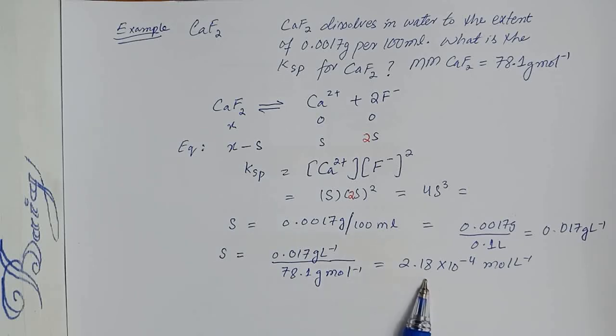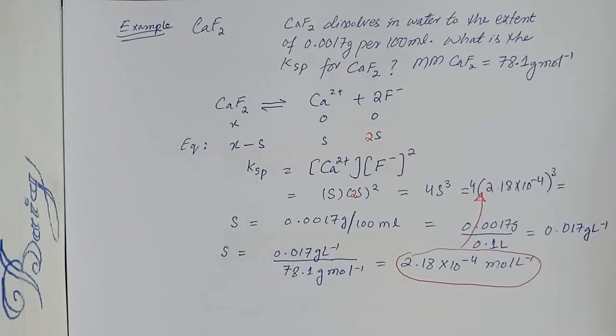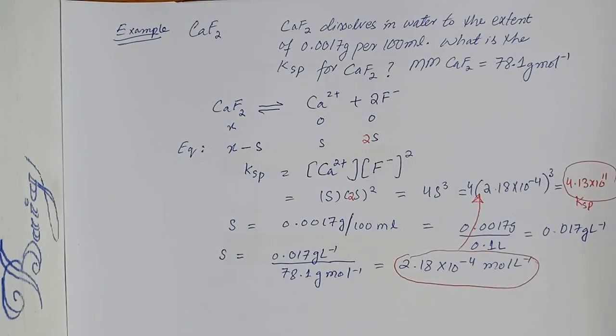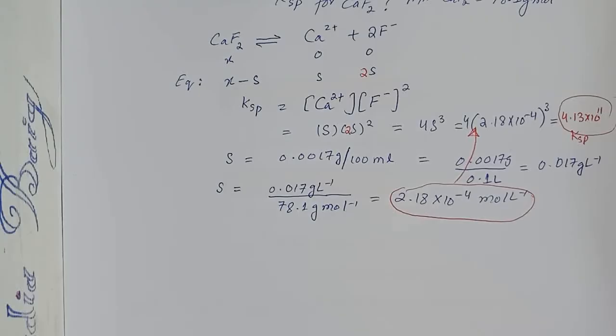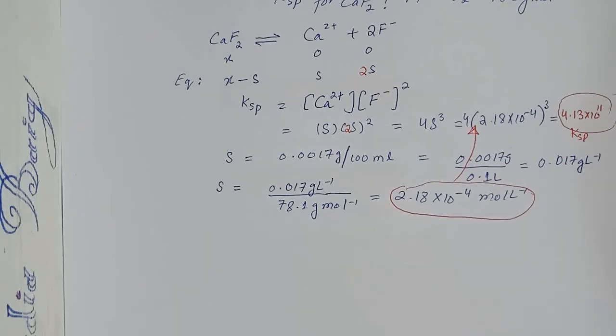And using this value we can calculate the Ksp value, that is equal to 4.13 into 10 to the power minus 11. That is the value of Ksp for calcium fluoride at 25 degrees centigrade. For clarification, let's discuss another example of lead chloride.